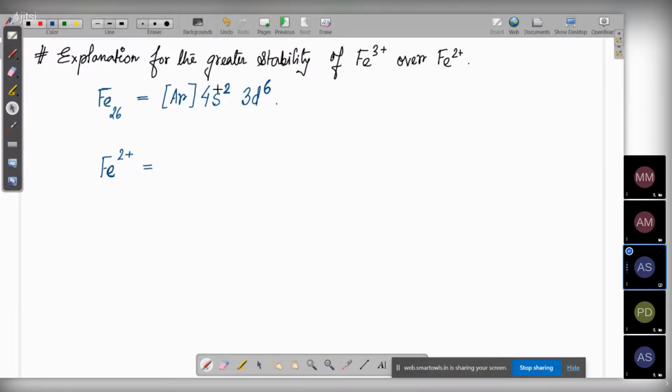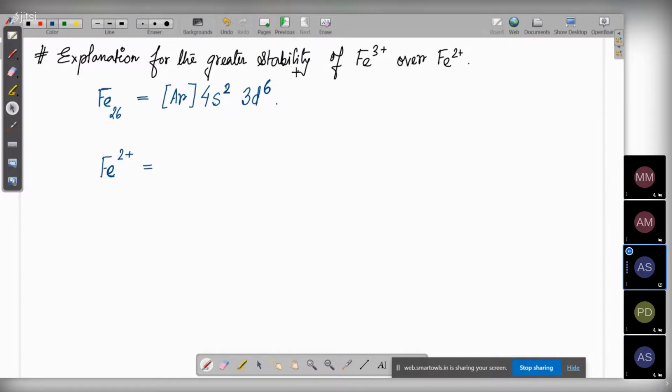So now the question is, from where will these 2 electrons be lost? Will the electron be lost from 4s or 3d? Fe2+, from where should the 2 electrons be given out? Should the electron be given out from the 4s orbital or from the 3d orbital? What do you think? 3d. Yes, sir. Okay, 3d. It's not from 3d.